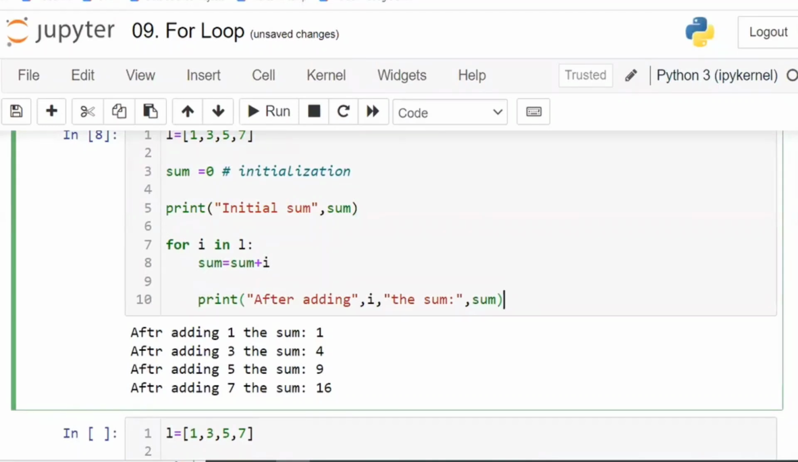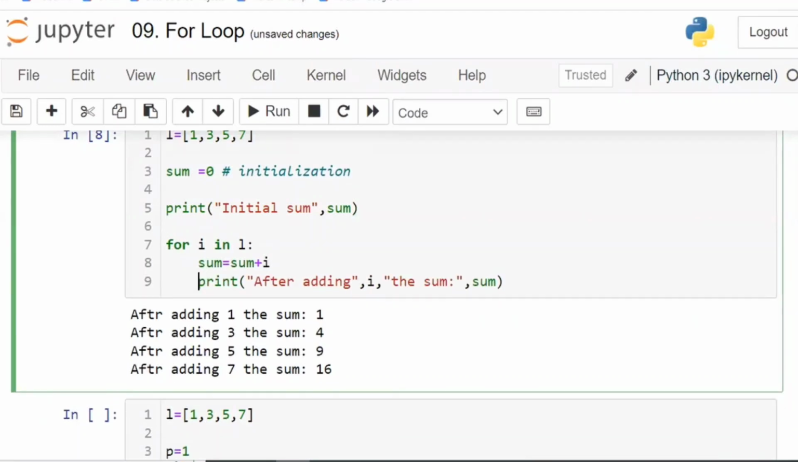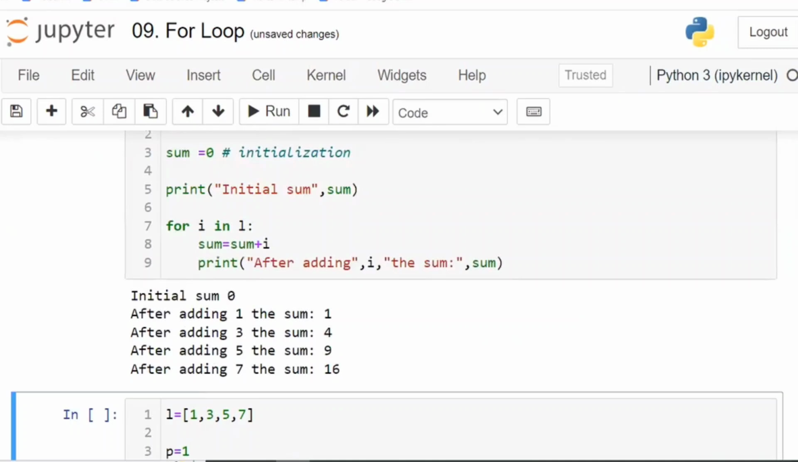After adding 1, it is going to be printed like this. See, initial sum is equal to 0. After adding, the sum is 1. 0 plus 1, the sum is 1. Now 1 plus 3, sum is 4. 4 plus 5, sum is 9. 9 plus 7, the sum is 16.